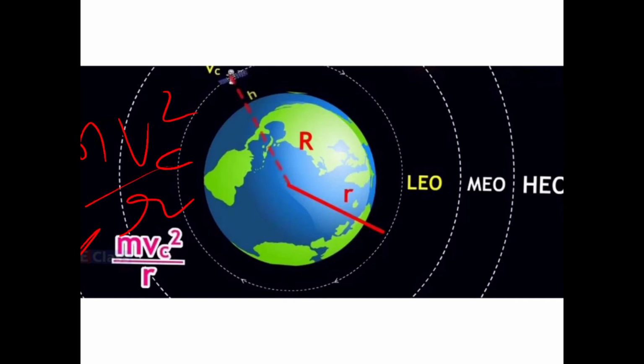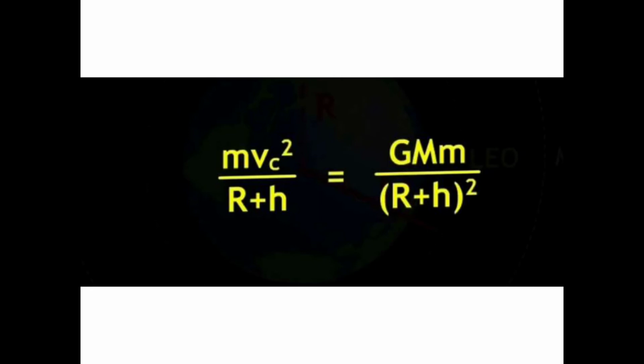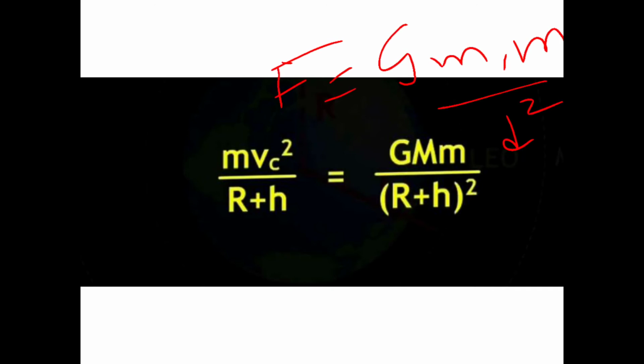Now children, the attraction between any two objects can be given by the formula, if you remember, G m m upon r square. Do you remember that formula? The distance one. In the beginning of the first chapter we did it. I think it must be on page number 4 or something. I'll show you that also. See, this is what I'm talking about. You had the formula F is equal to G m1 m2 upon d square or r square, where d is the distance between the two objects.